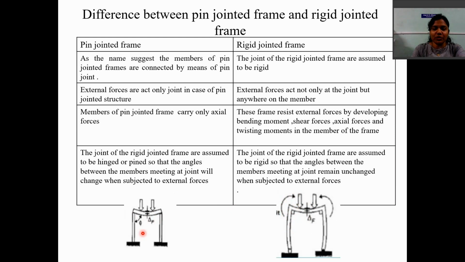Also, pin jointed frame members develop only axial forces, and rigid jointed frame members develop bending, axial, shear and twisting moment.